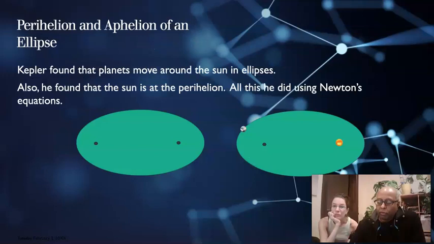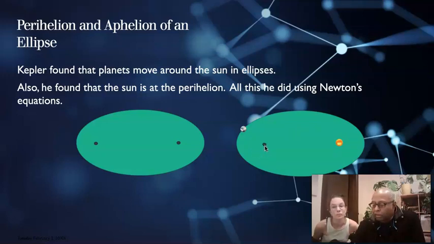Now, as we all know, the Earth goes around the sun in an ellipse. A circle has one center, but mathematically speaking, an ellipse has two centers. One is called the perihelion and the other one is called the aphelion. The sun is at the perihelion, and at the other one there's nothing there.